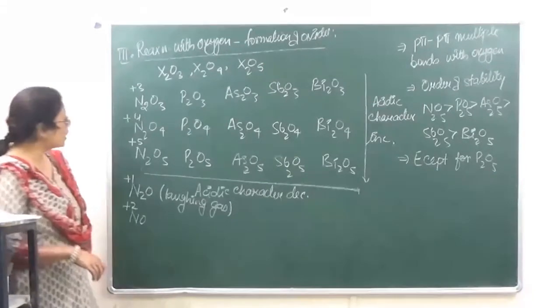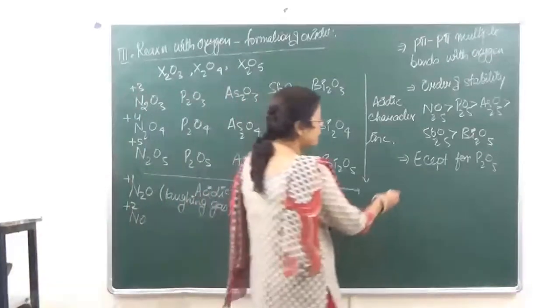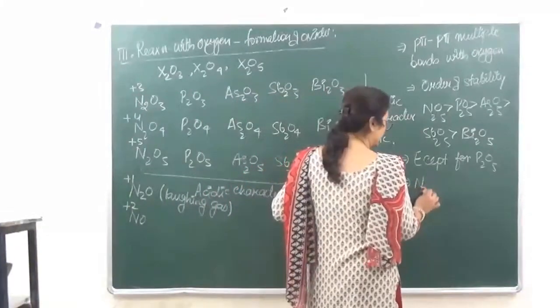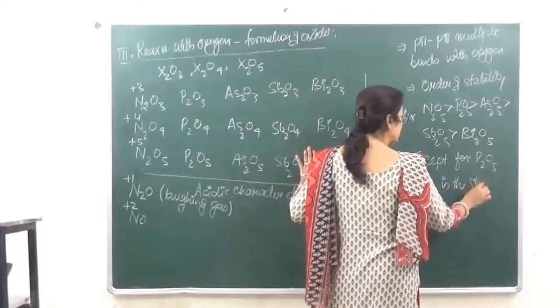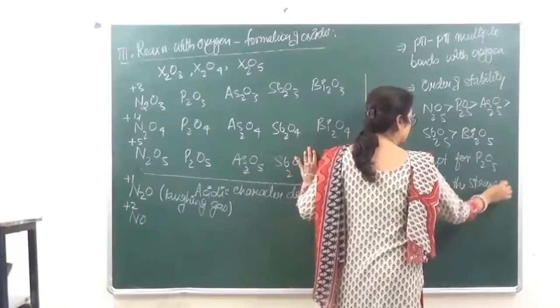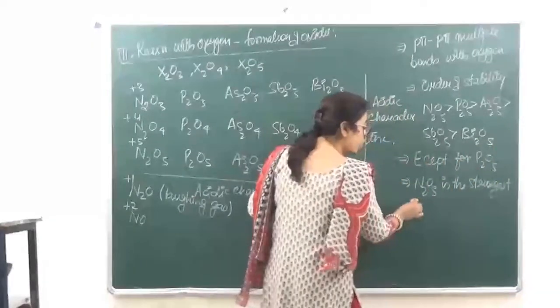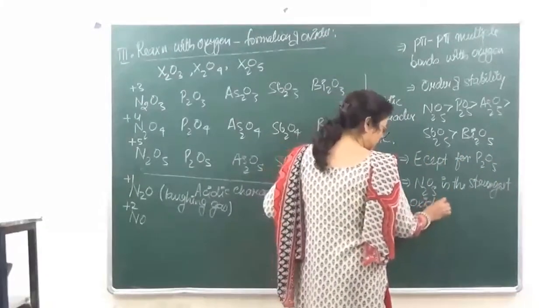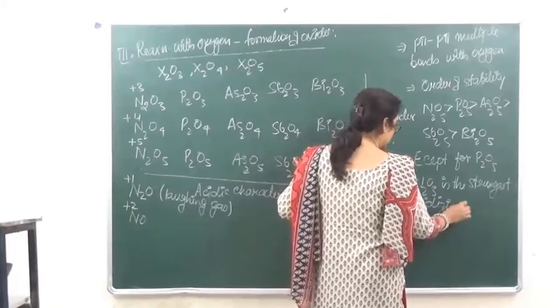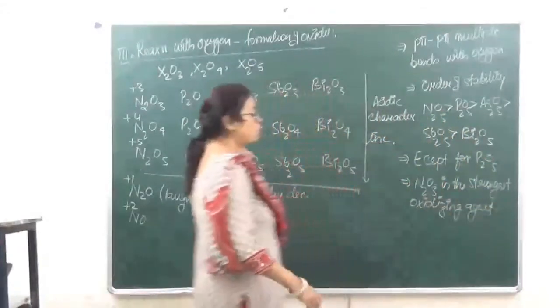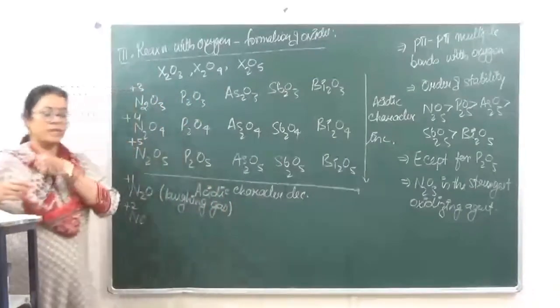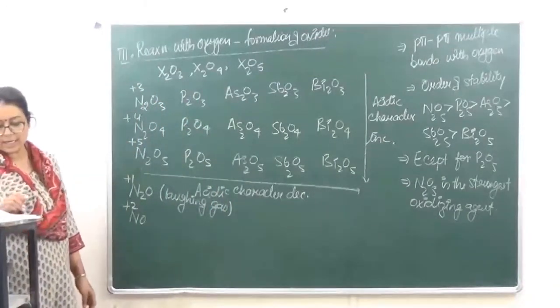And amongst all the oxides over here, N2O5 is the strongest oxidizing agent.